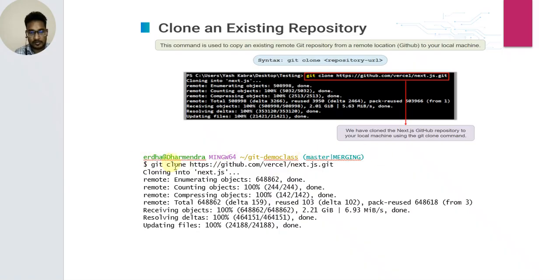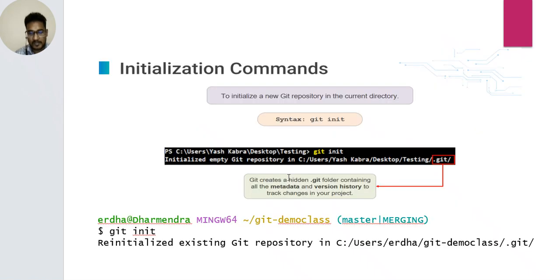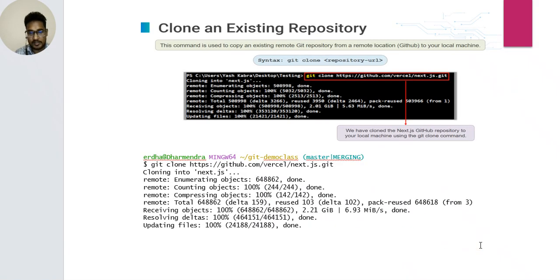Git clone, this is the path, the local repository path. Git clone and paste the local path. Cloning the nest.js, updating files 100% is done.